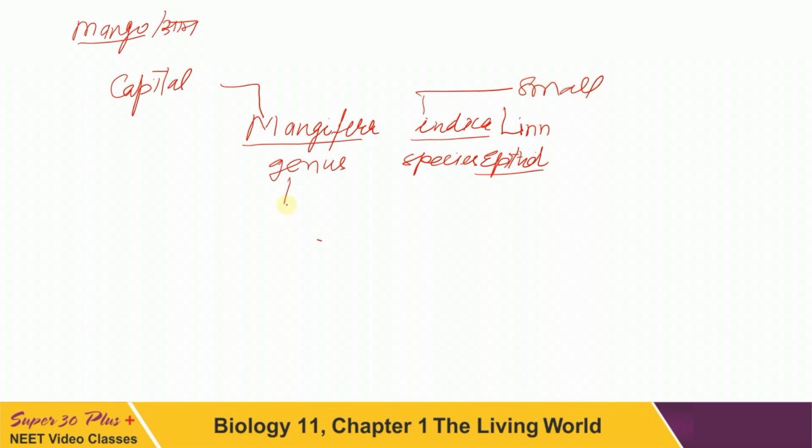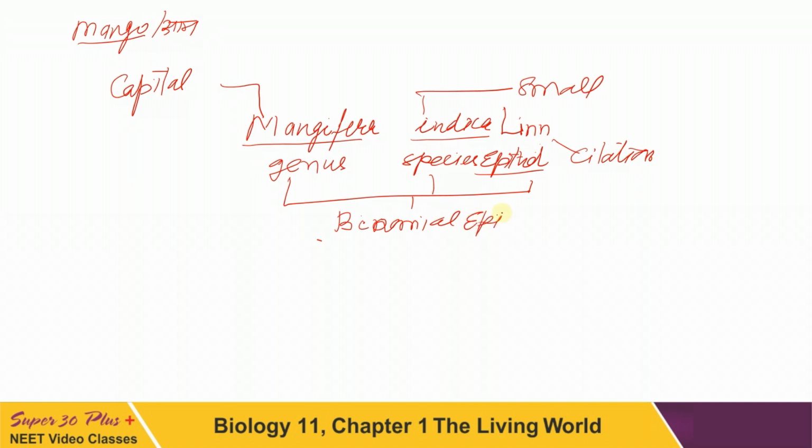All these three together, that is genus, species and author name, are known as citation. The first two together are known as binomial, that is, binomial epithet.